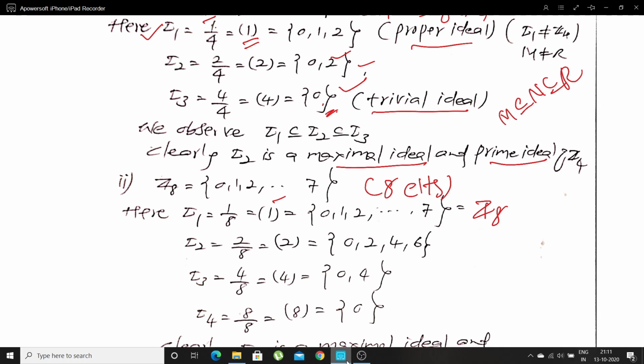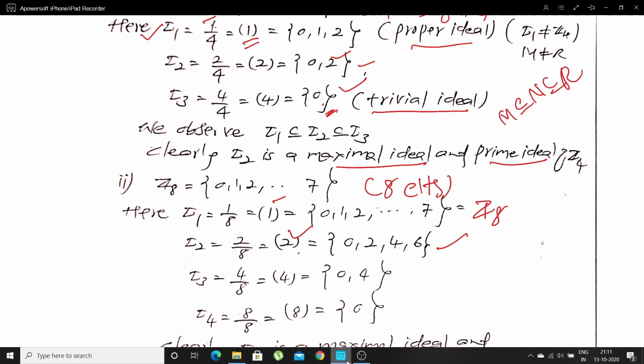Next, 2 divides 8, that means generated by 2, which means multiples of 2. See that all the elements should be members of Z8. 2 into 0 is 0, 2 into 1 is 2, 2 into 2 is 4, 2 into 3 is 6, and 2 into 4 is 8. 8 is not a member of Z8, therefore you have to ignore it.